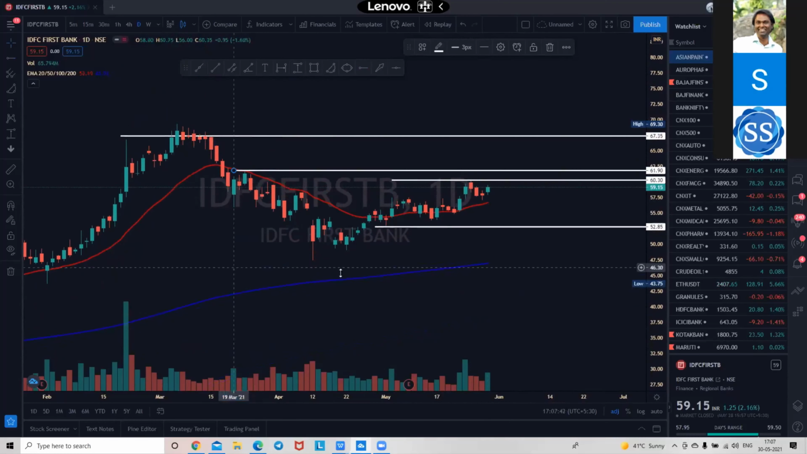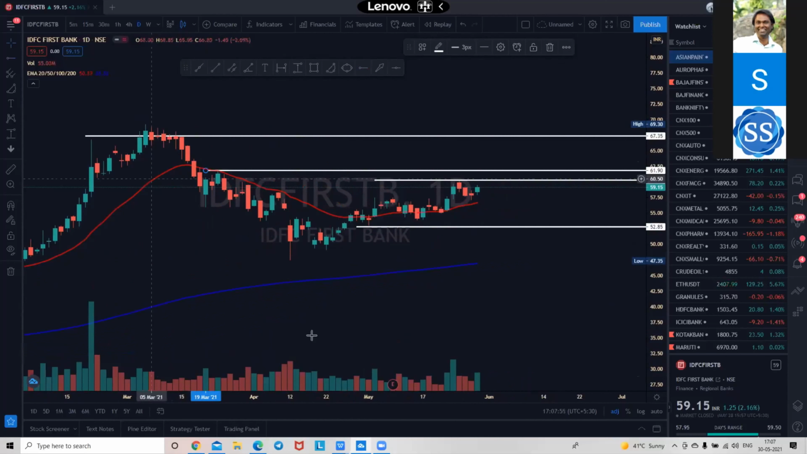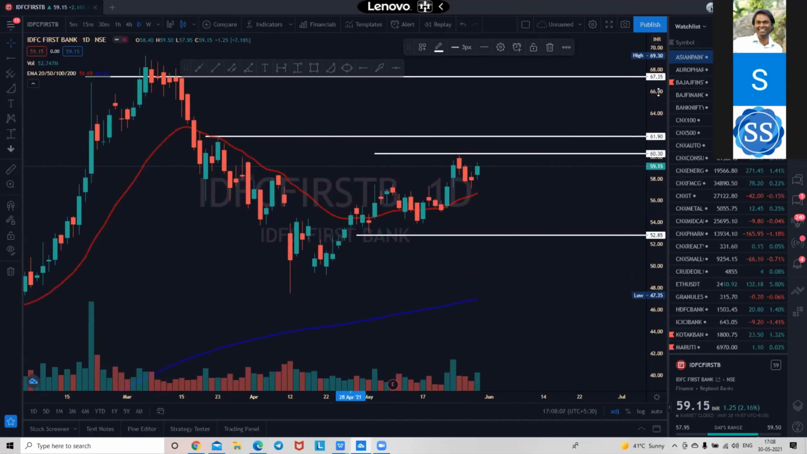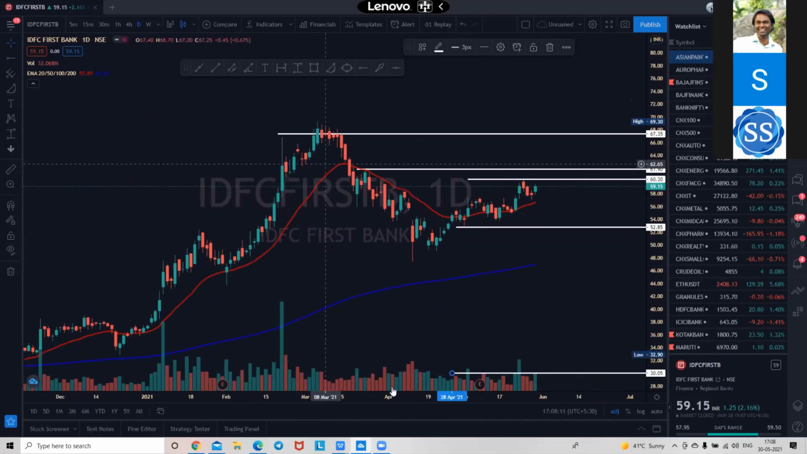The volume was dried up over here. See, while breaking down, the volume had dried up. The stock was making doji patterns over here, so volume has just picked up. Let us see. It is more than average volume. So this is the average volume, and once it clears and goes above average volume, we can have 5-6 rupees in this. You can get 10%. You will get 5-6 rupees in this.